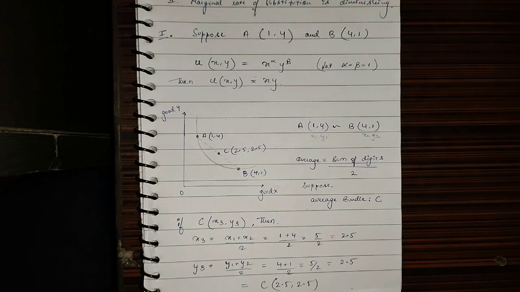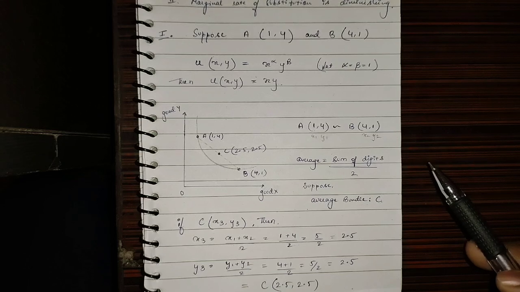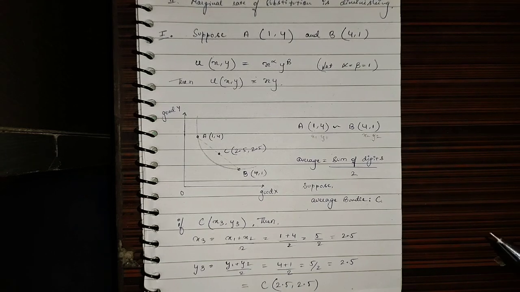Now from mathematics we also know that the average of two numbers is the sum of the numbers divided by 2.